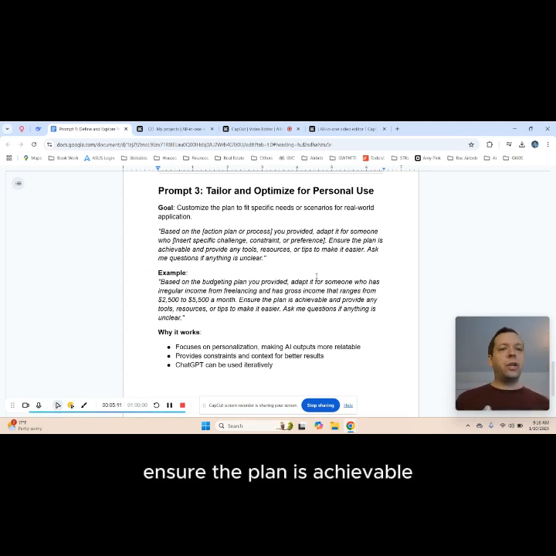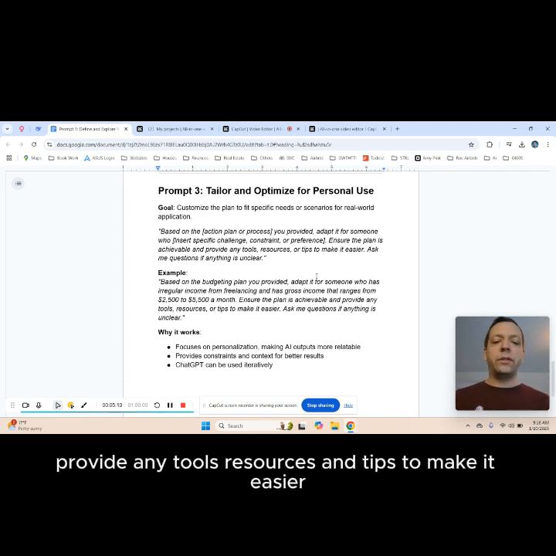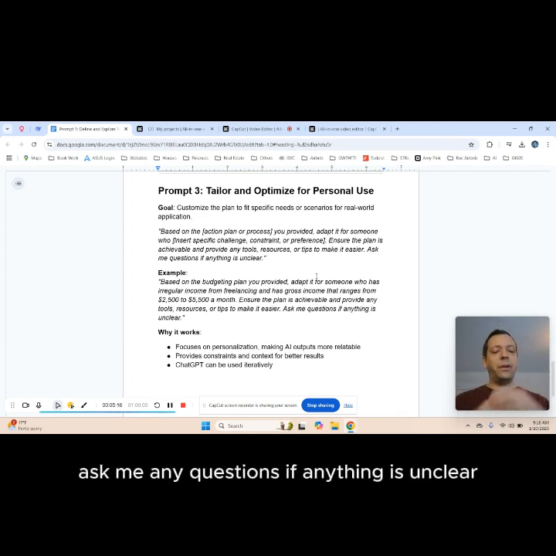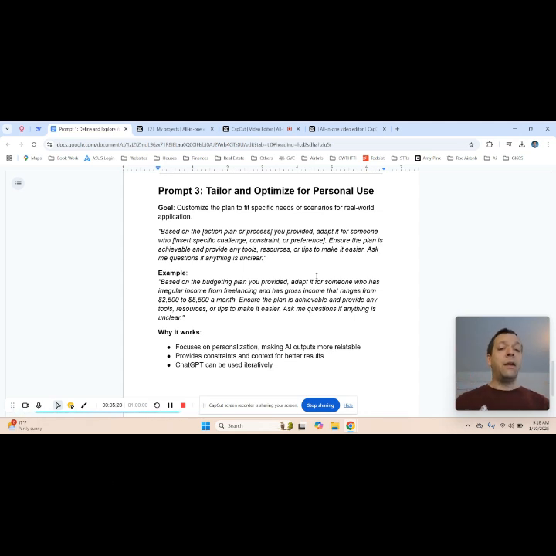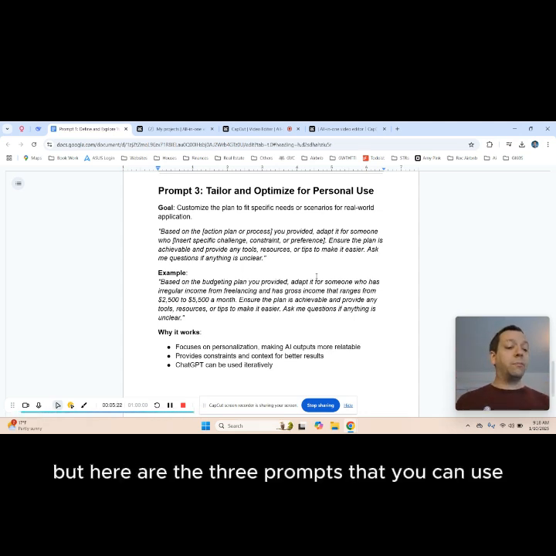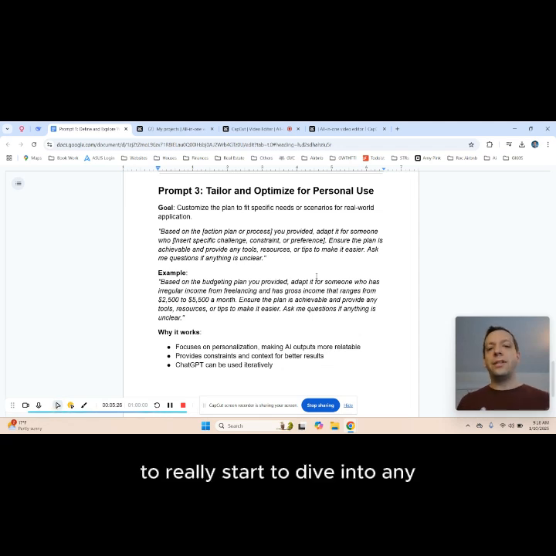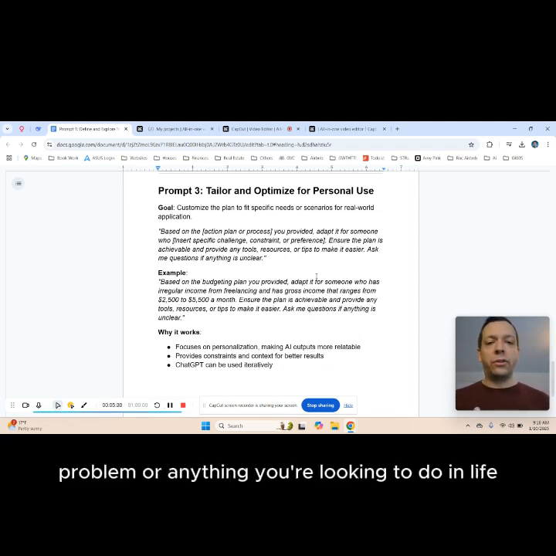Ensure the plan is achievable, provide any tools, resources, and tips to make it easier. Ask me any questions if anything is unclear. So you can see the framework playing out each time we do this, but here are the 3 prompts that you can use to really start to dive into any problem or anything you're looking to do in life.